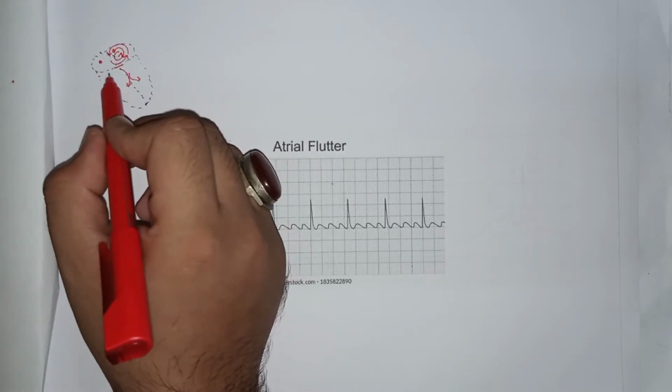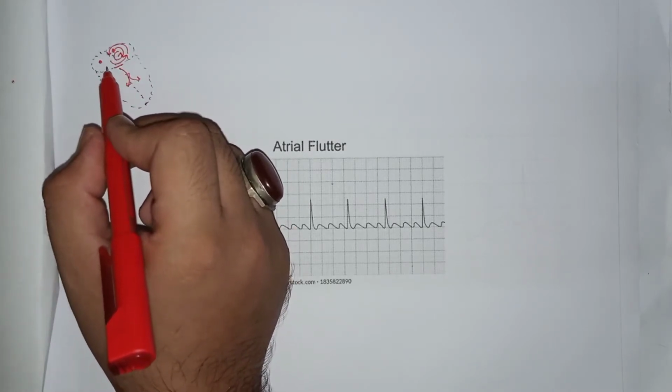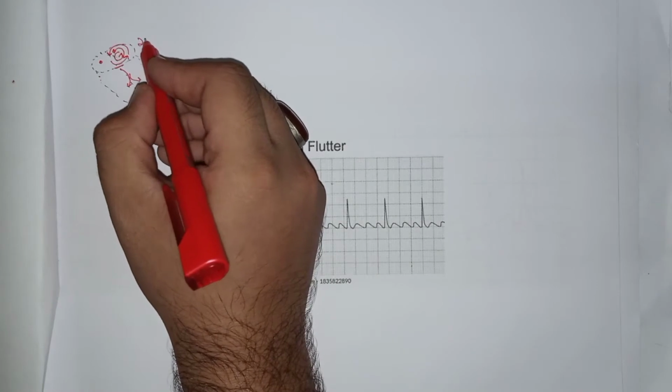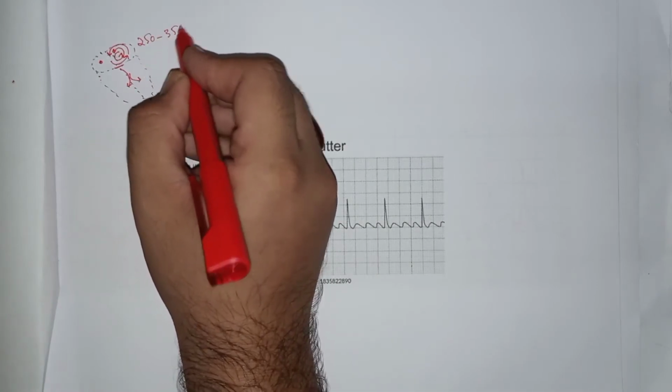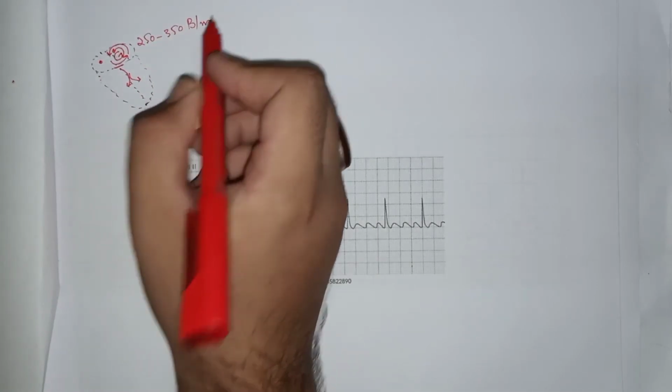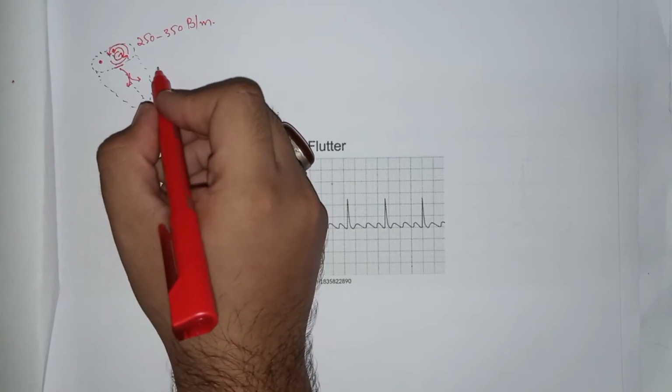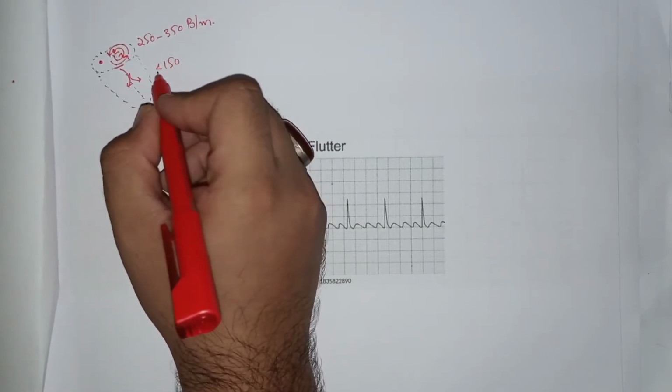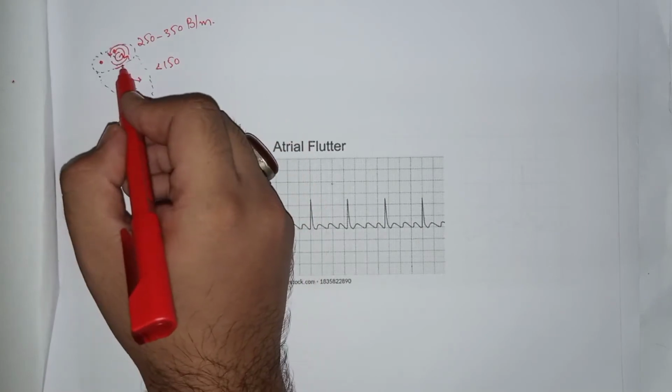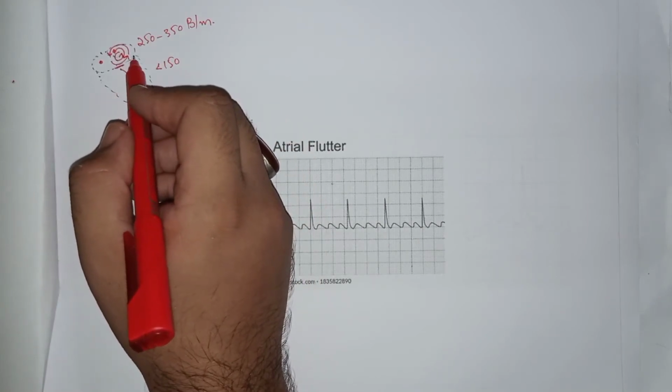The atrial rate in this case is 250 to 350 beats per minute, but the ventricular rate is less than 150, that is half of the atrial rate, because of the AV nodal delay.